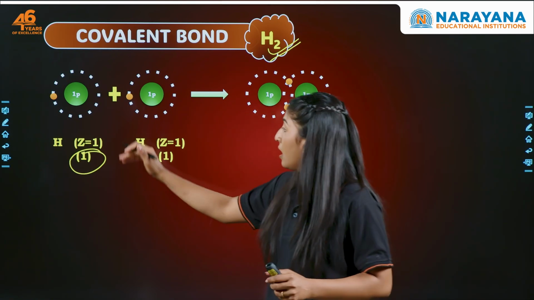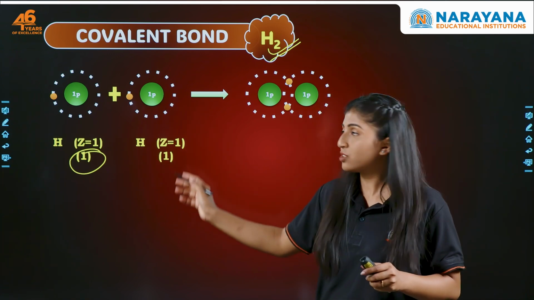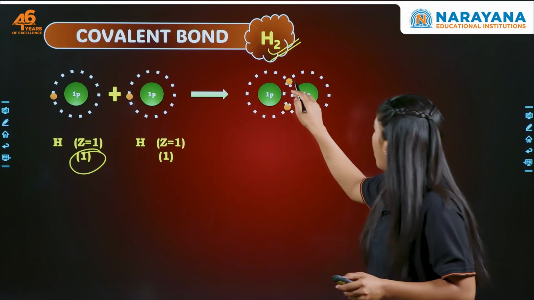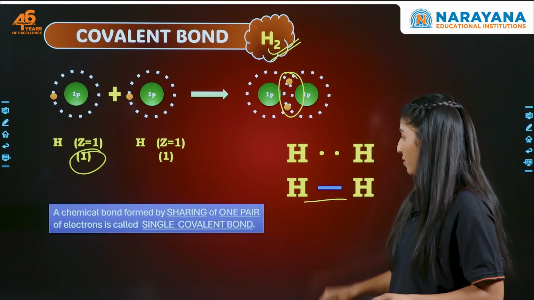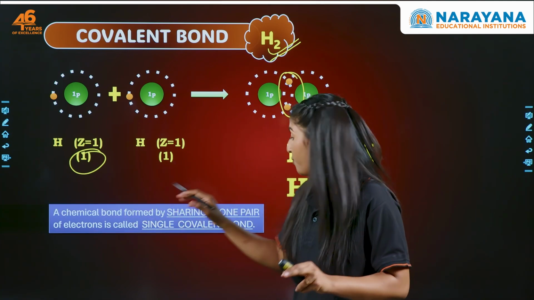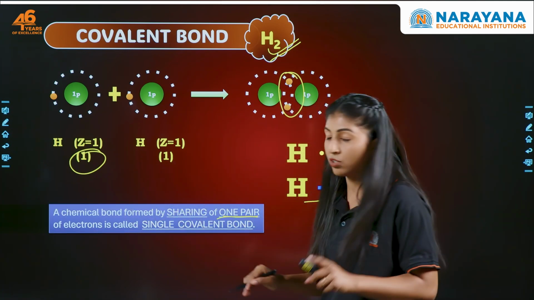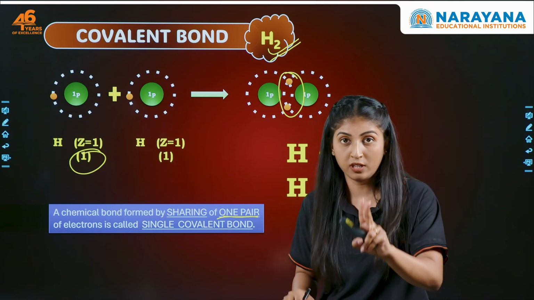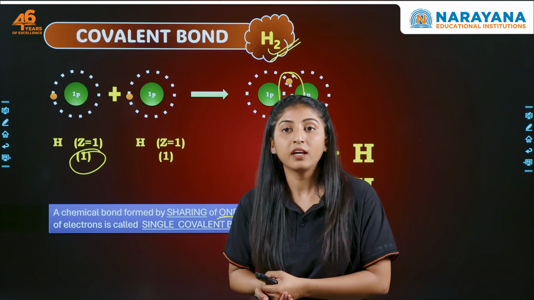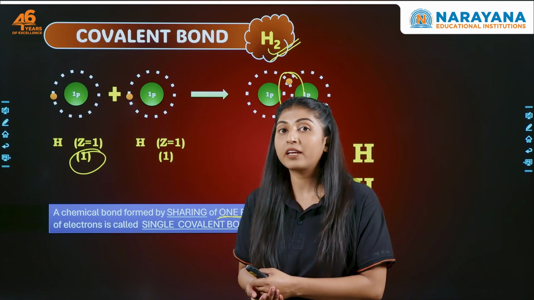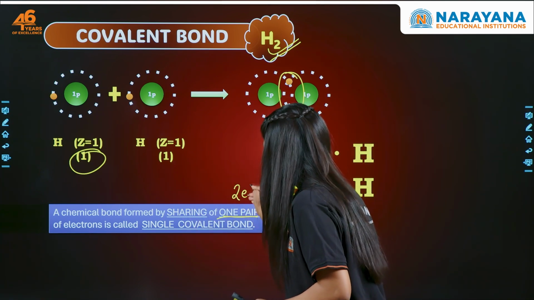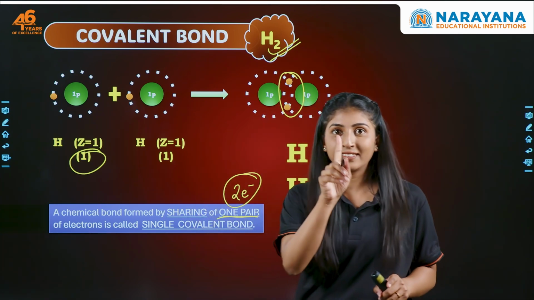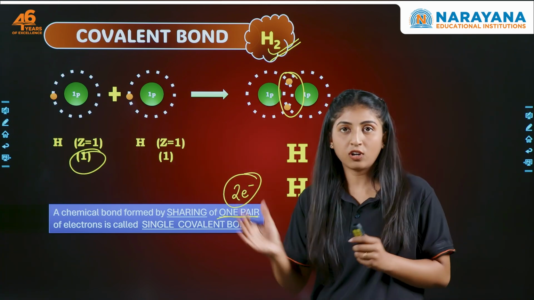Now, hydrogen has 1 electron each. What does it do? It shares the 2 electrons and forms a single covalent bond. So a chemical bond formed by sharing 1 pair of electrons. 1 pair of electrons means 2 electrons. So a question can come in the exam like, tell me how many electrons are there in a single covalent bond? 1 pair of electrons means 2 electrons are shared in a single covalent bond, right? This is all about hydrogen.